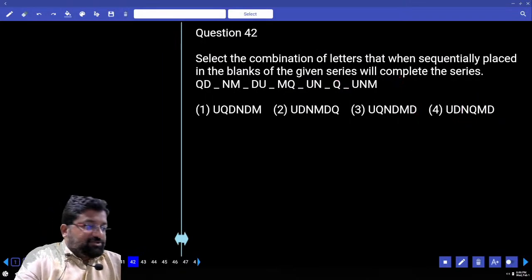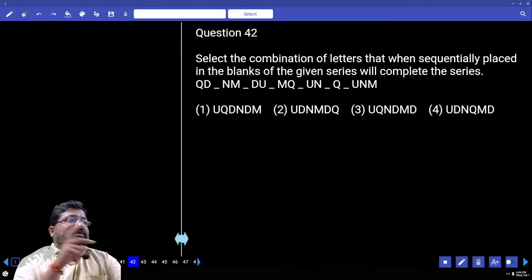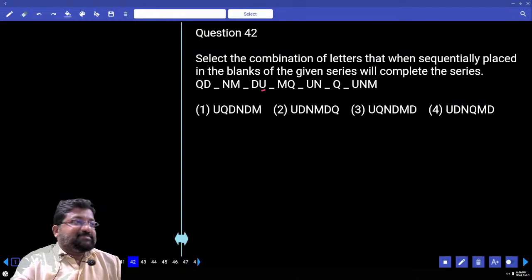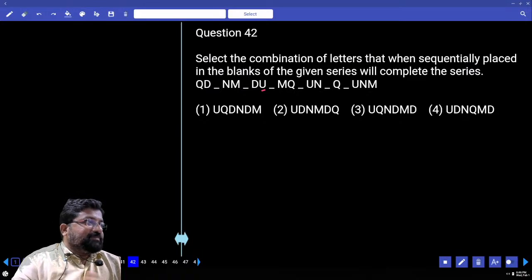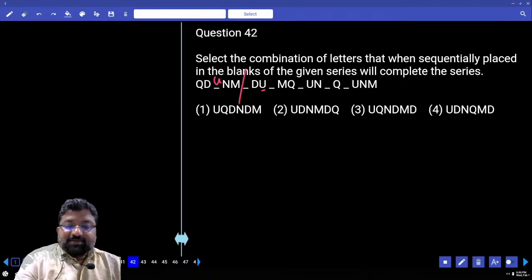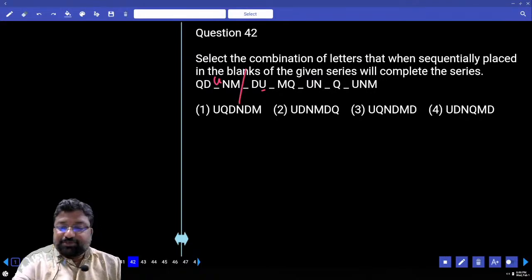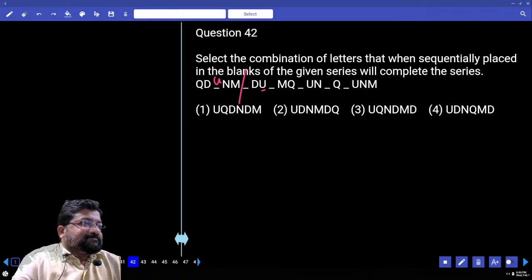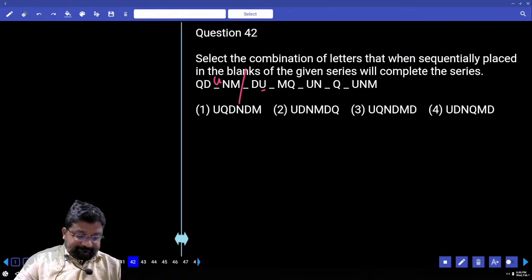This question. How will you solve this question? We will look at the letters repeating. Q and D. I see U after D. Right? Every option is starting with U. So the answer is done. QDUNM. QDUNM. Correct. Which option will be my answer?